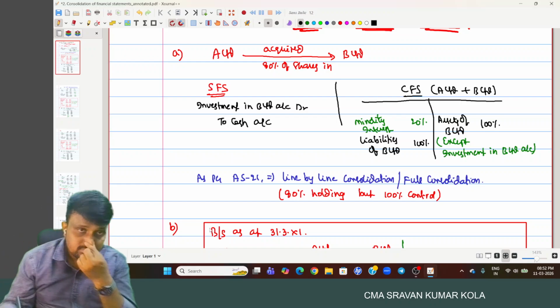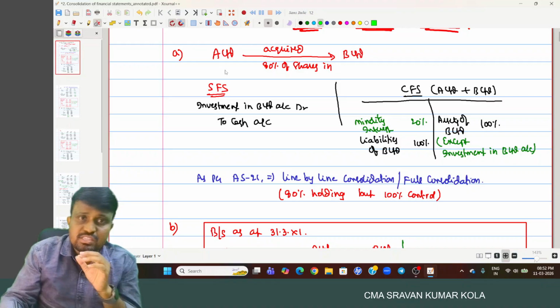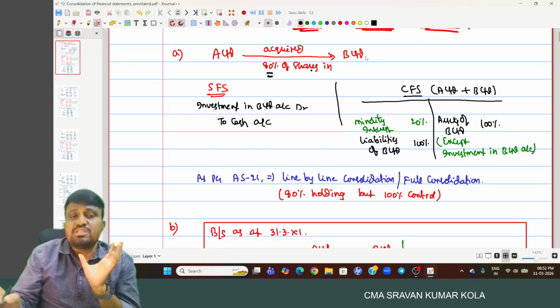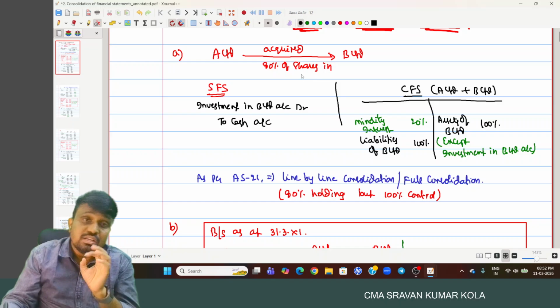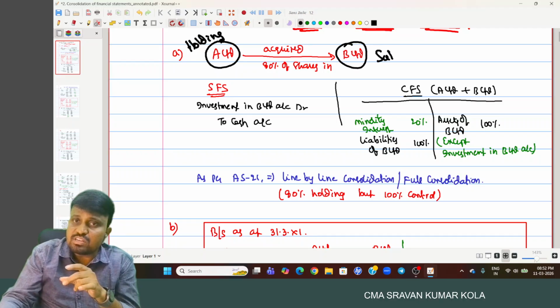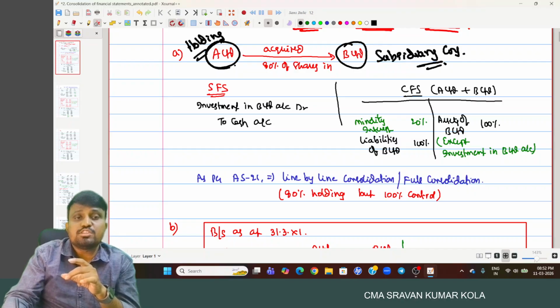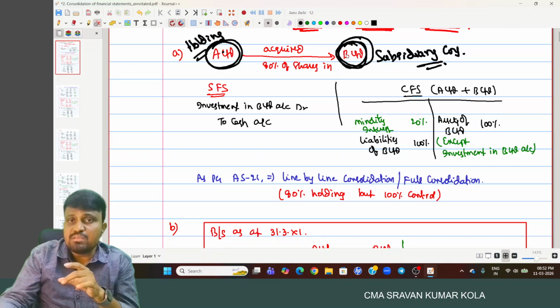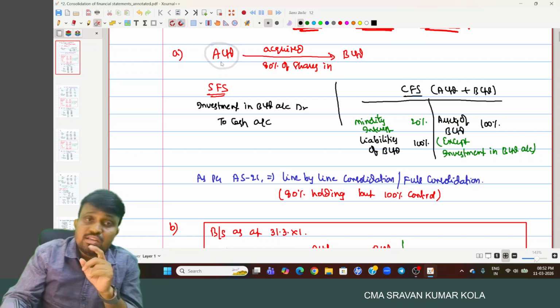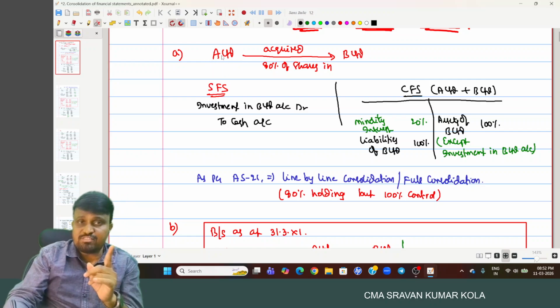financial statements. Okay. First of all, just imagine here A Limited acquires 80% shares in B Limited. Then A Limited is said to be a what? Holding company. And B Limited is said to be a what? Subsidiary company. Then, as per Section 129, A Limited is required to prepare two sets of financial statements.